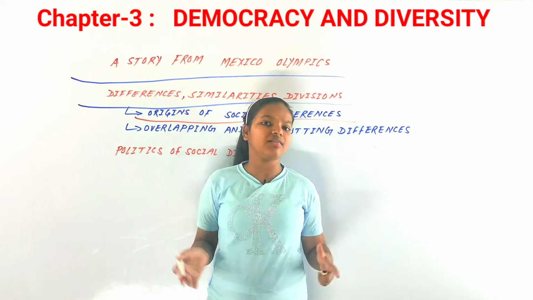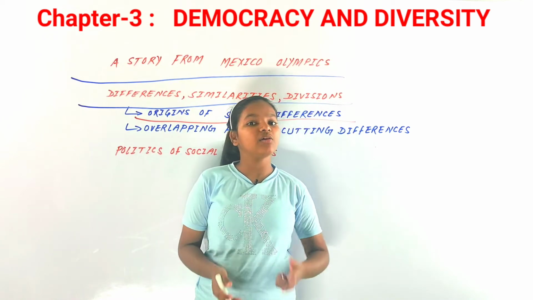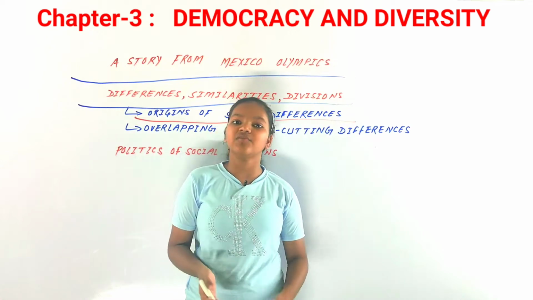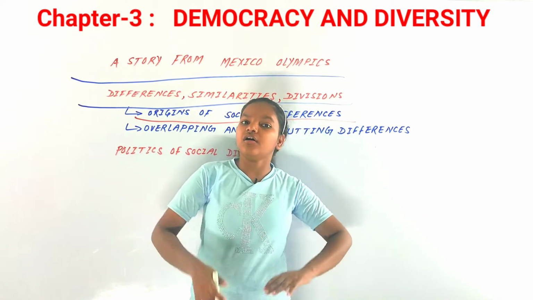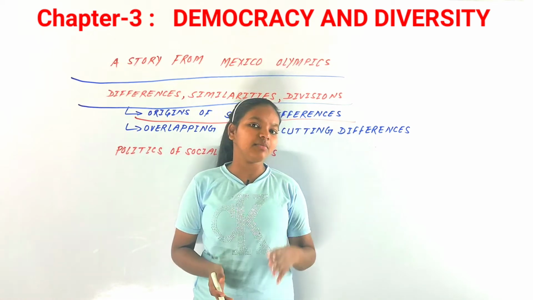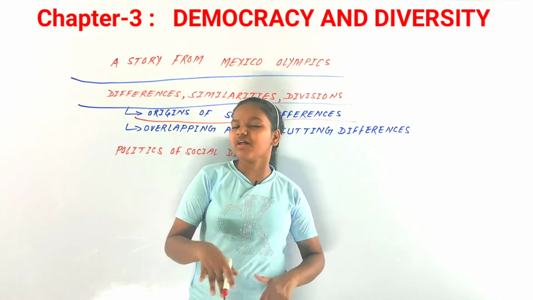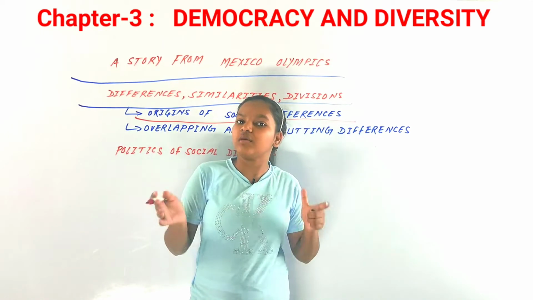Because of all this, because of the accident of birth and because of what we choose, there can be a lot of social differences. Two people from the same organization, from the same religion, may feel a lot of gap, or there can be enmity among them, but it can also unite people of very different languages and cultures as they join the same organization.